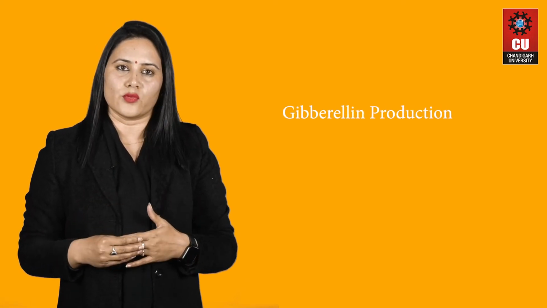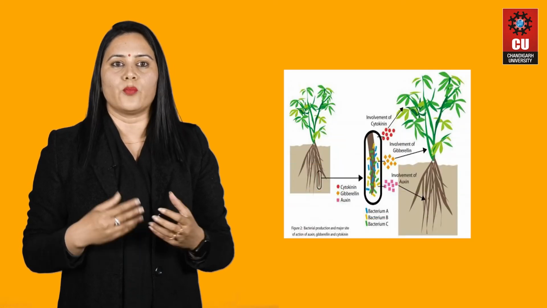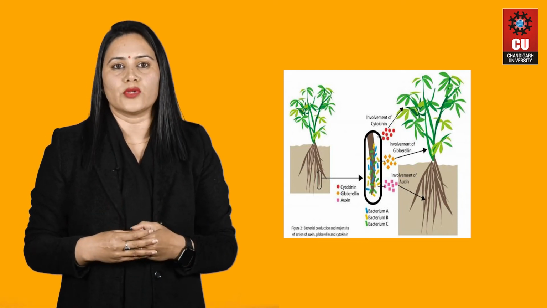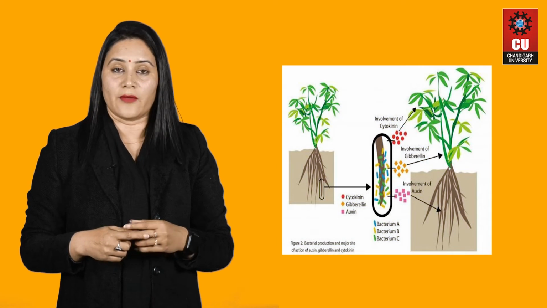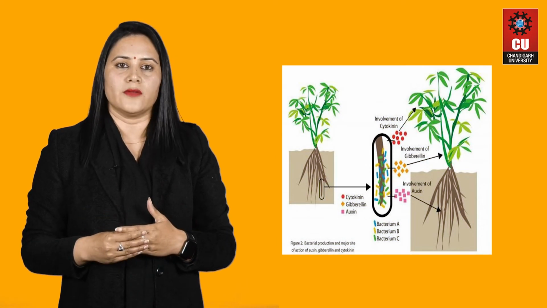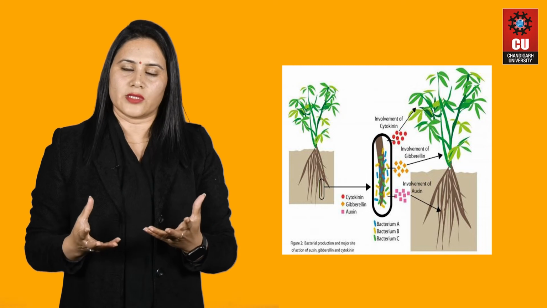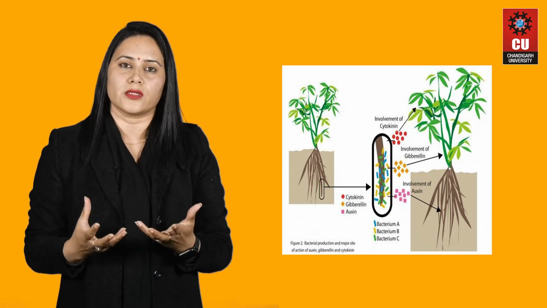Gibberellins, as everyone knows, are growth hormones, a group of growth hormones mainly produced by higher plants and fungi to promote growth by stem elongation. They were first isolated by two Japanese scientists, Yabuta and Sumiki, in 1938, from rice seedlings infected with the fungus Gibberella. So we got the idea that if Gibberella can infect it, then Gibberella has the characteristic of producing gibberellin, our stem elongation hormone.